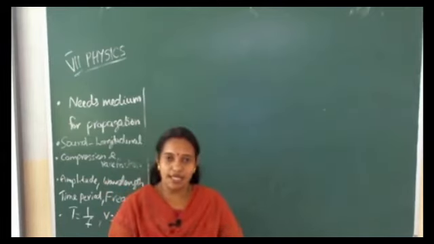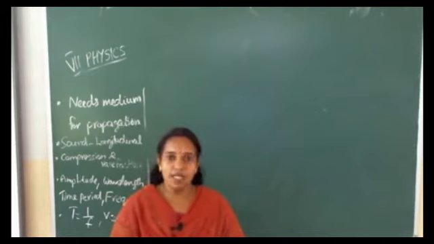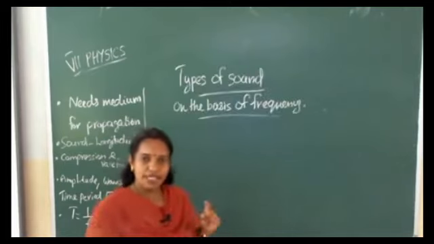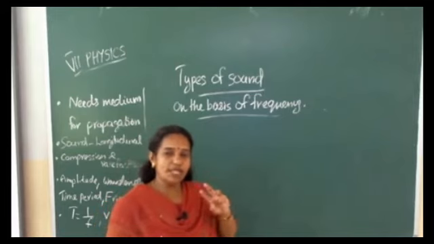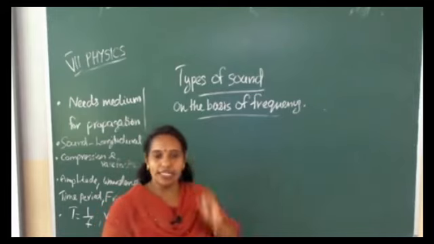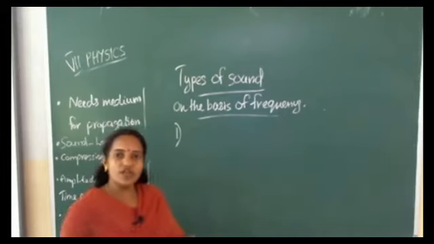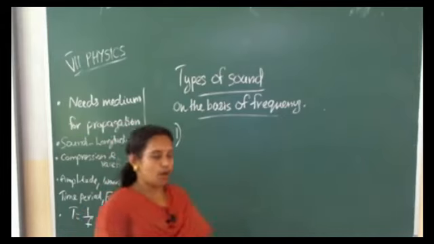Next we can study different types of sound on the basis of frequency. On the basis of frequency, sound is classified into 3 types. They are, first one, audible sound.